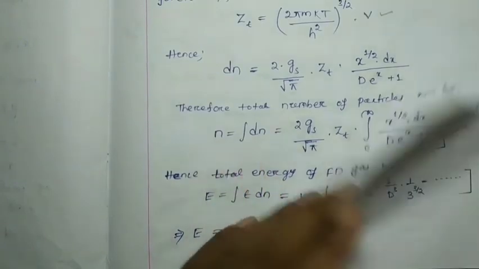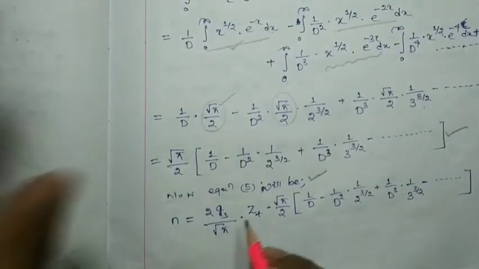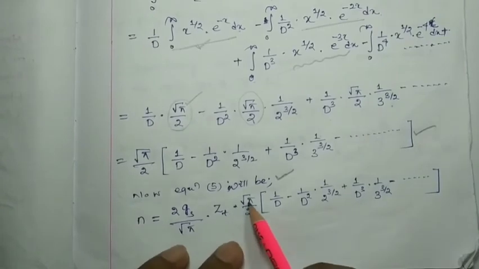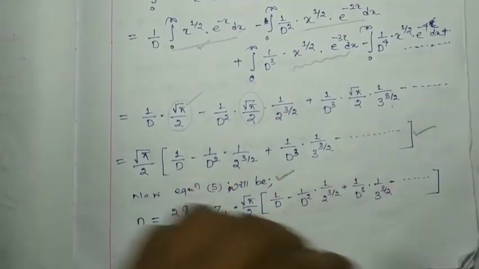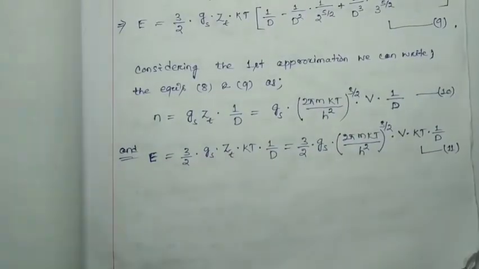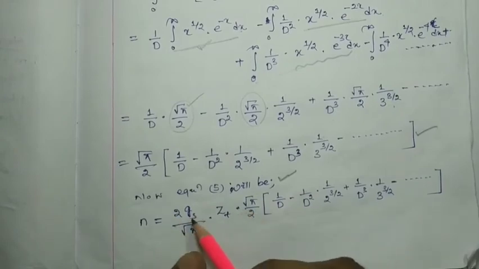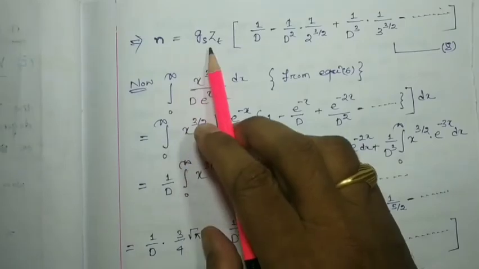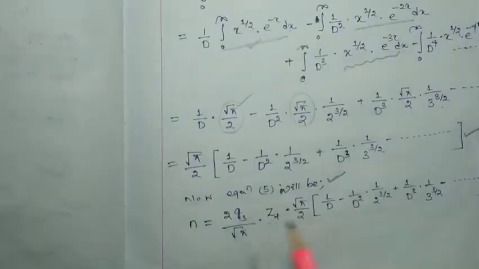The n will be equal to 2 g s by root pi into zeta t, and into this value, that is into root pi by 2 and this one. Okay. Now here you can see root pi cancels, 2 cancels, g s into zeta t into the bracket terms, g s into zeta t and this much.